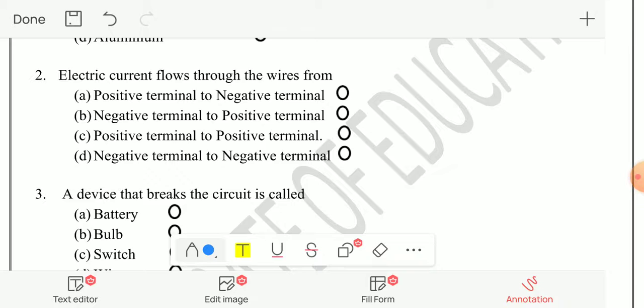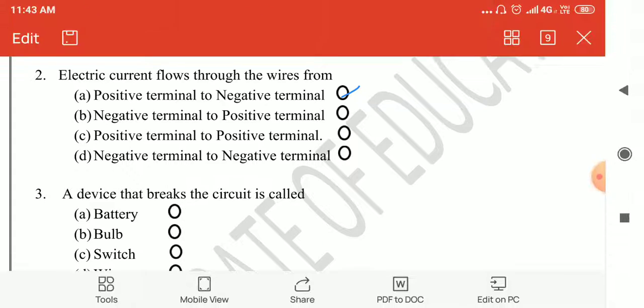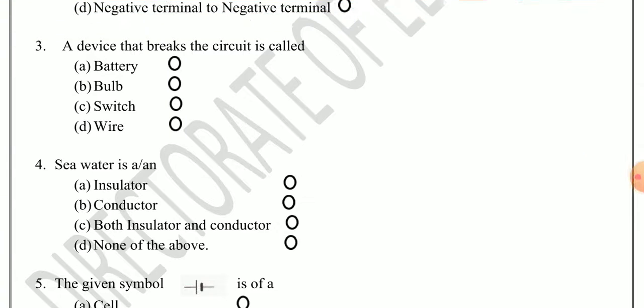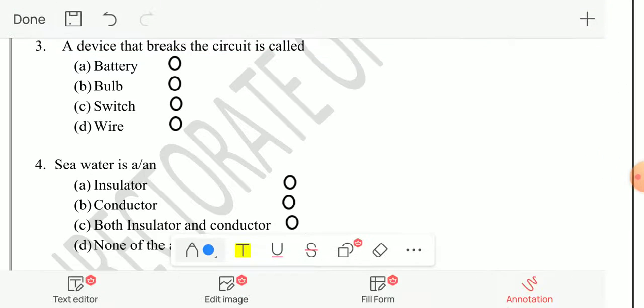Current flow होता है positive terminal to negative terminal. So correct answer will be A part. Now question number 3. A device that breaks the circuit is called. Device which breaks or completes the circuit, that device is called switch. So correct answer will be C switch.